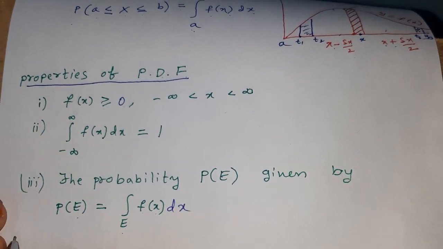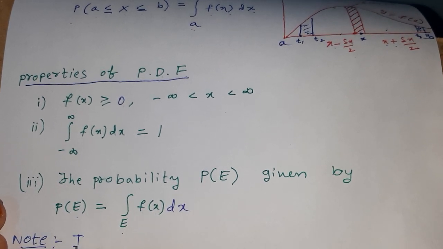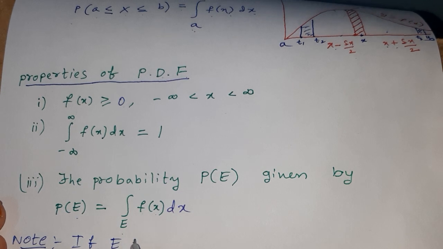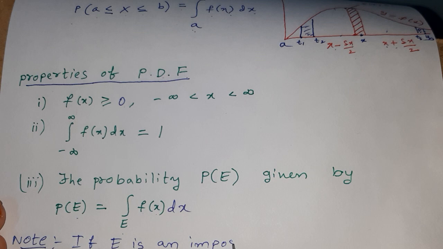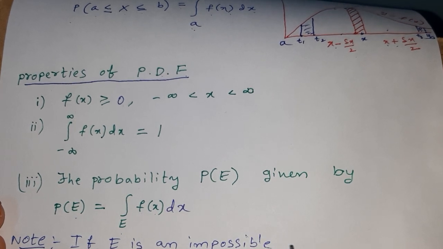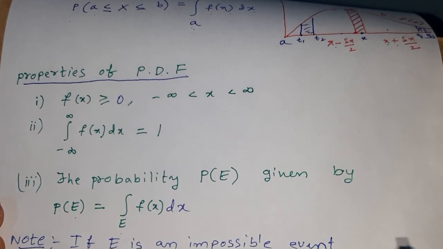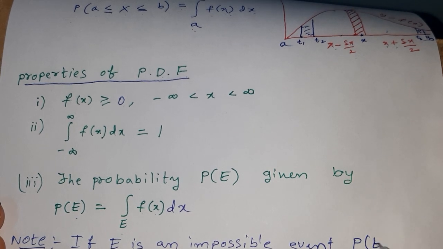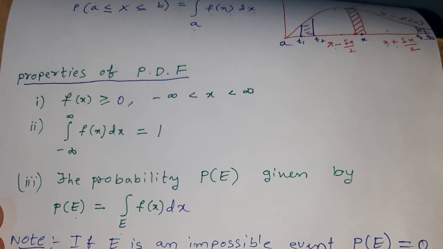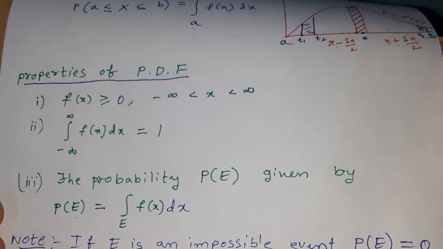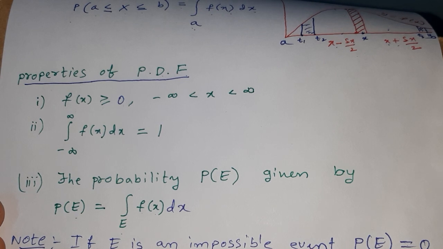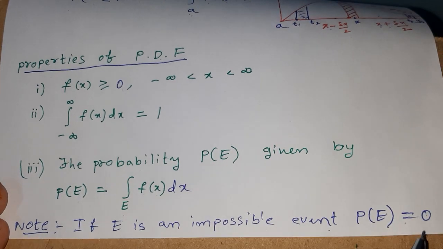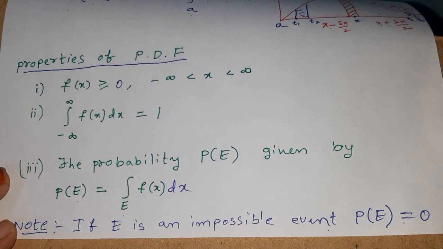For example, if E is an impossible event, that is, it never happens, then P of E is equal to 0.